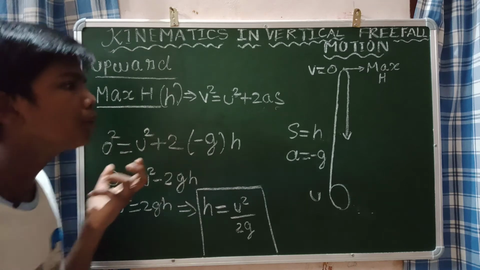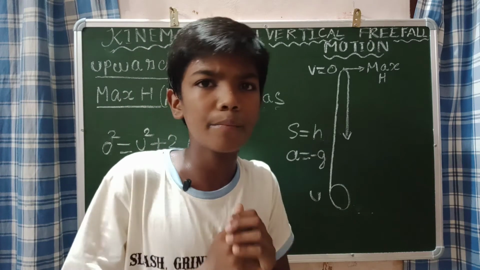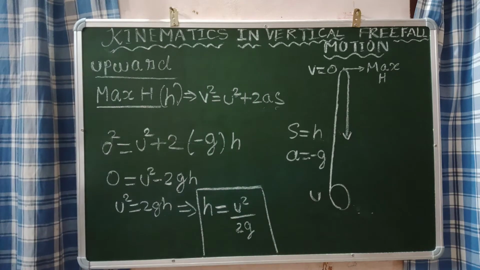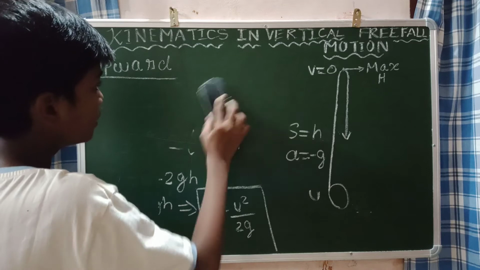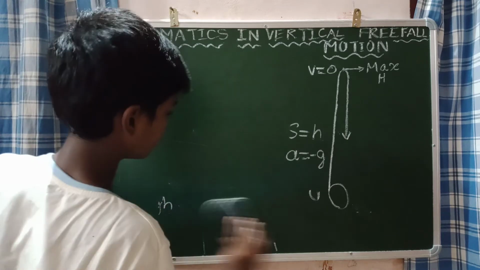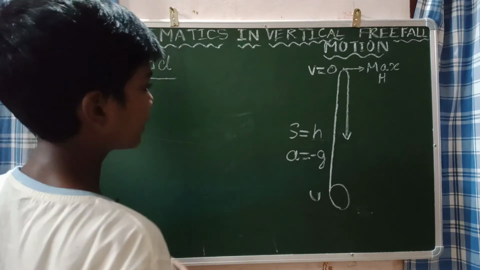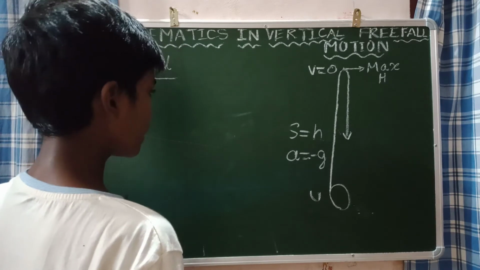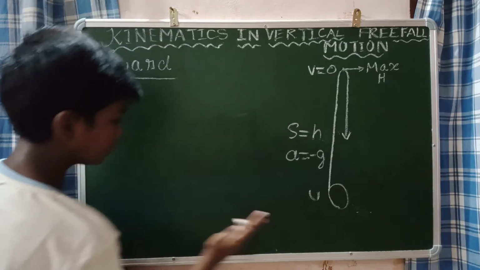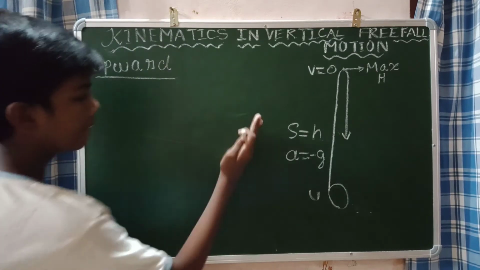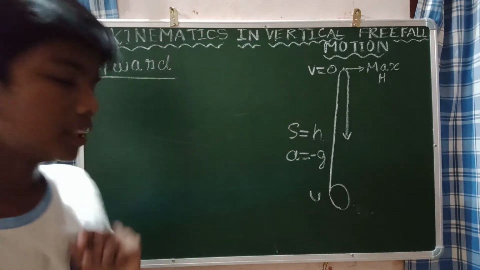Let us move on to the time taken. How much time is taken? Remember, maximum height is equal to u square divided by 2g. Now, what is time? Time means the time taken by this particle for the entire motion.